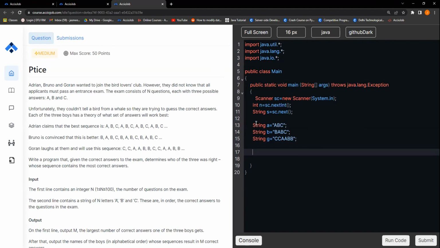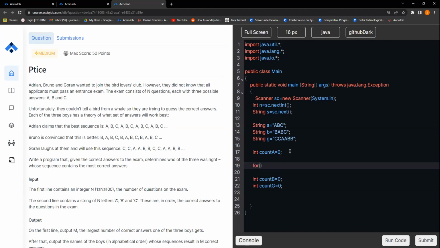So we also need an individual answer for all of them. Let's create ints: count a, initially 0, int count b equals 0, int count g equals 0. So I have these 3 variables. Now I need to figure out how many of them are matching. So how can I do this?